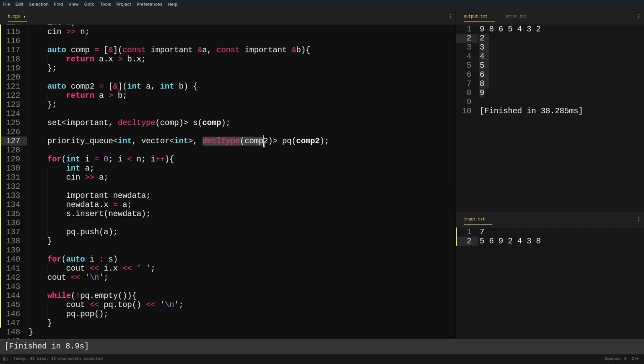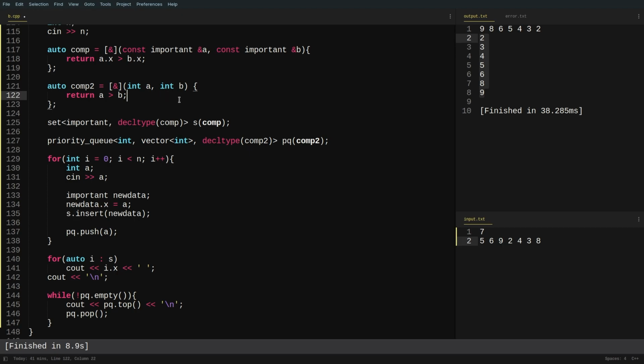You will be declaring the type as comp2, and again you will be overriding the default comparator of the priority queue. Since in the default order the priority queue creates a max heap, that is, the maximum element is present at the top, if I try to reverse the order, it will have the minimum element at the top. If I return a greater than b, it will form the minimum heap, right?